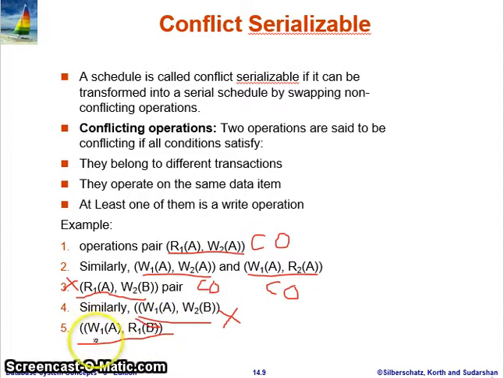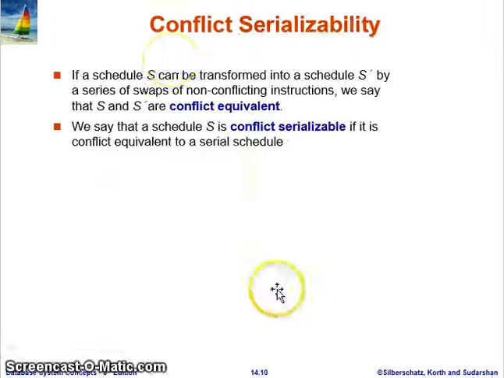Check this one. Do they belong to the same transaction or different? Here both belong to transaction T1, so we are not satisfying our first condition, and it is not a conflict operation. For conflict operations, all three conditions must be satisfied, so you can easily check whether your operations conflict or not. Conflict serializability.